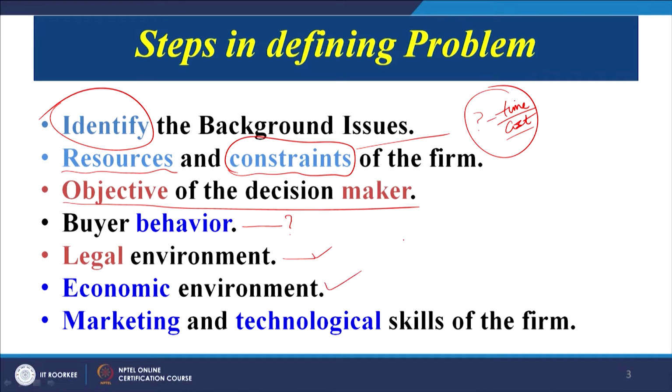Then the economic environment, as I have already discussed: if the product is doing well, the customers are still buying it, and we are able to hold our market share, sometimes the company may feel complacent that there is no need to change the product. But if we see in the product life cycle that the sales are declining continuously, we need to relook at our product and at the features that we are offering at a competitive cost. Sometimes we may have to look at our cost structure, how we can change it so that we become competitive in the market. Sometimes we may have to compromise on our profit margins also in order to be competitive.